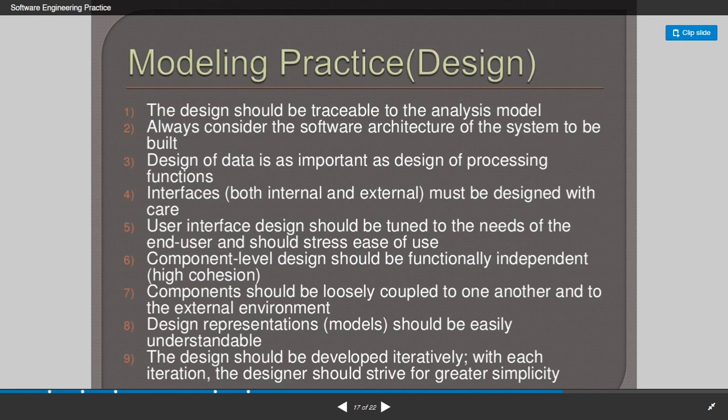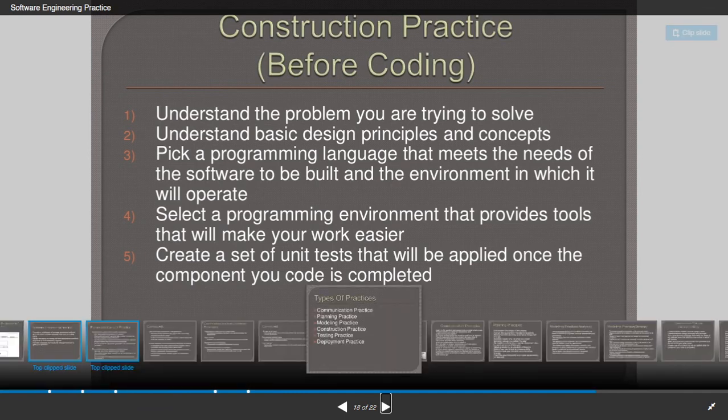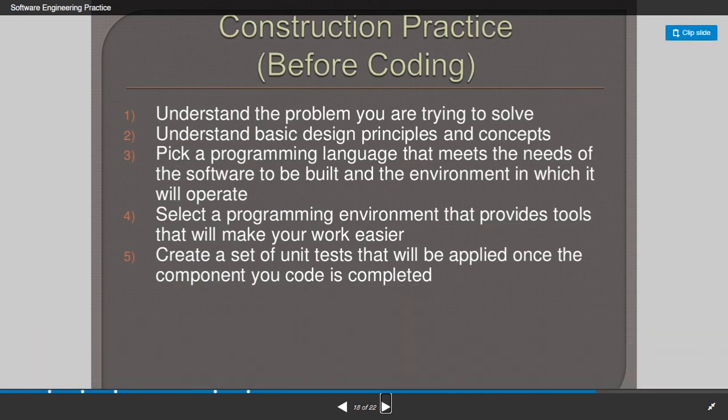Okay, and then design representations and models should be easily understandable, and design should be developed iteratively. With each iteration, the designer should strive for greater simplicity. And finally, the construction practice. Here we have two sections, before coding and after coding.